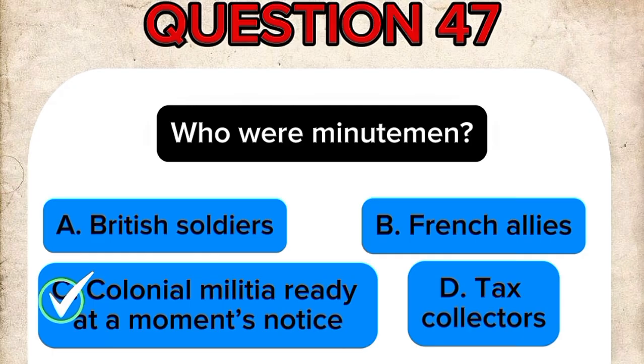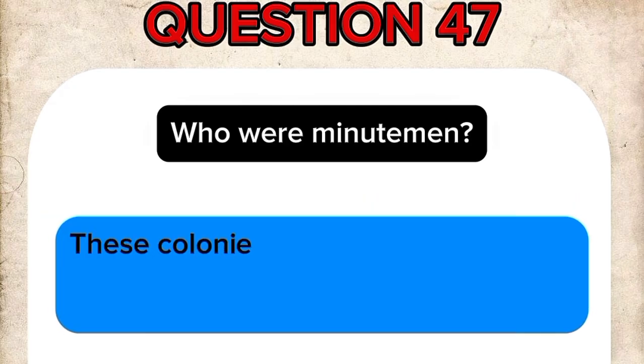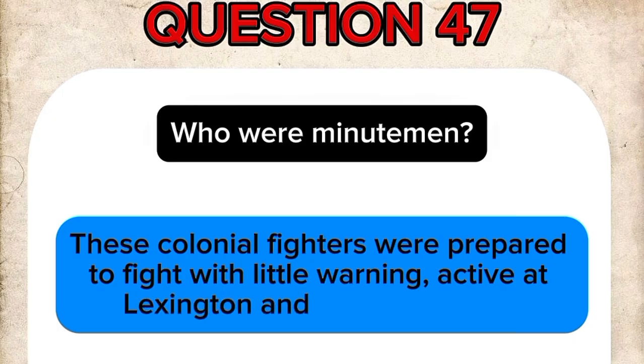The correct answer is C. Colonial militia ready at a moment's notice. These colonial fighters were prepared to fight with little warning, active at Lexington and Concord, 1775.